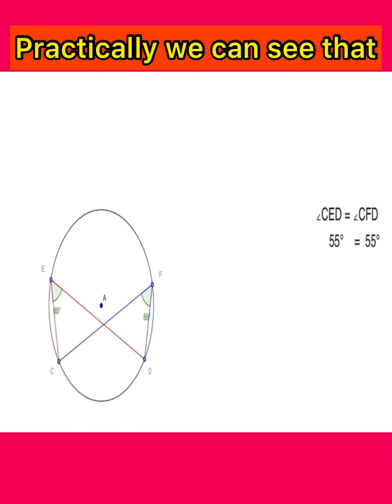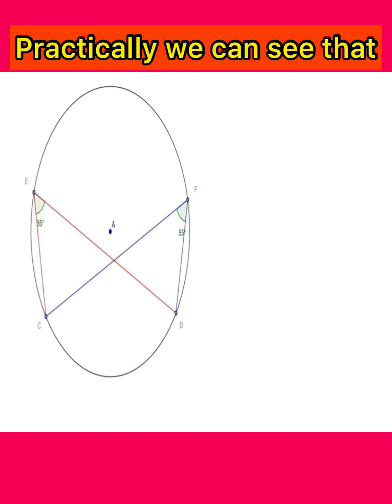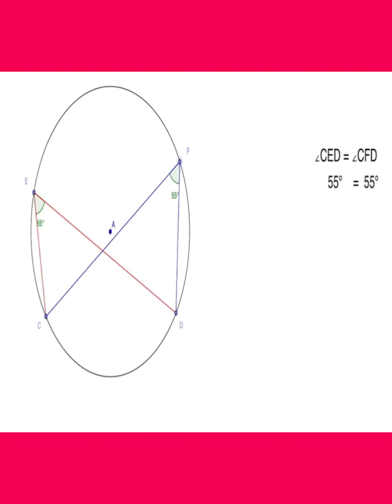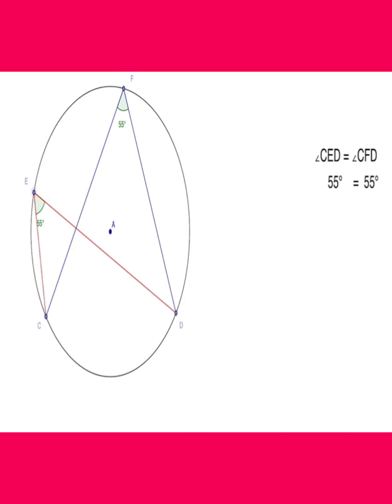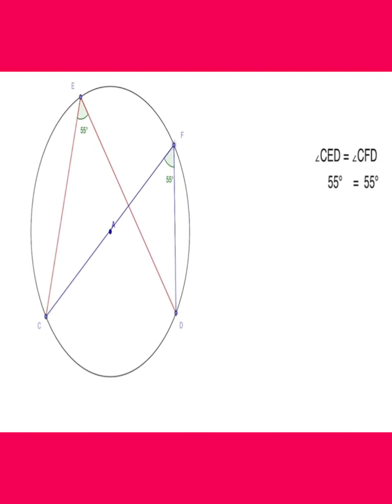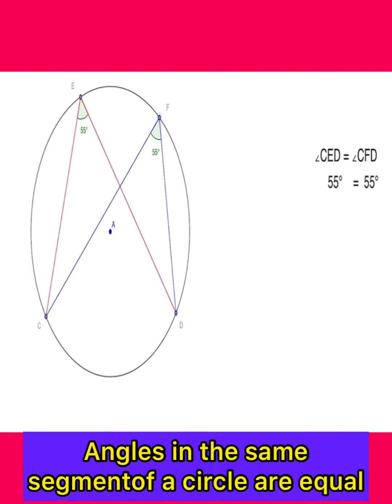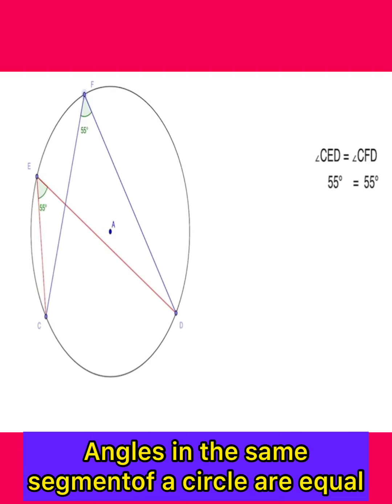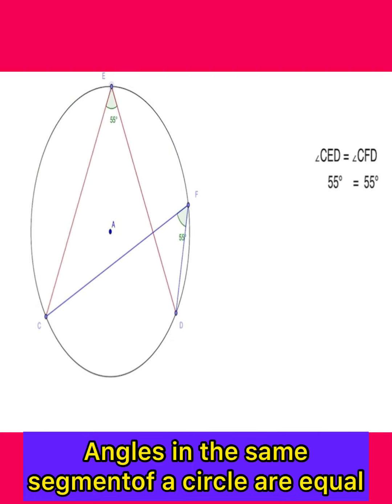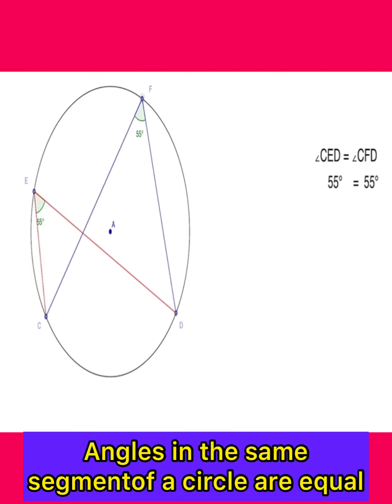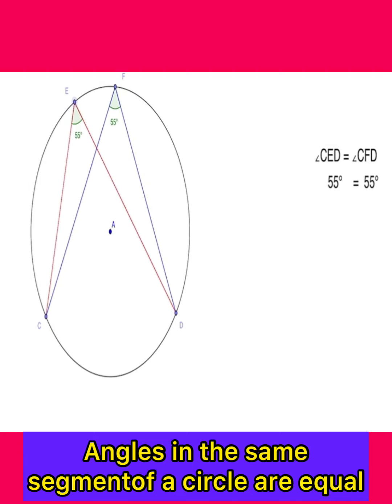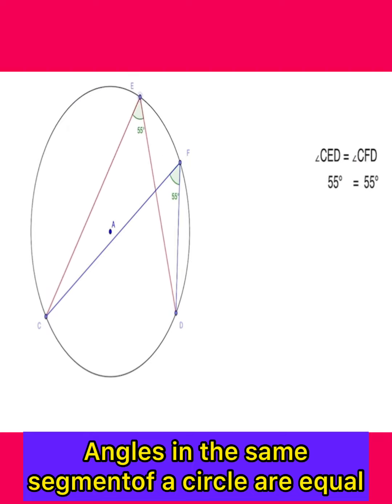Can you see and try to understand everything? If we move these angles, then these angles are always 55 degree in the same segment. You can easily see that everywhere in the same segment these angles are 55 degree.